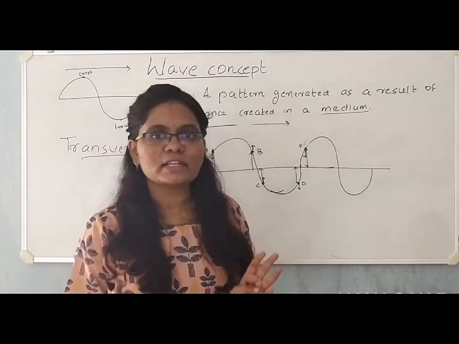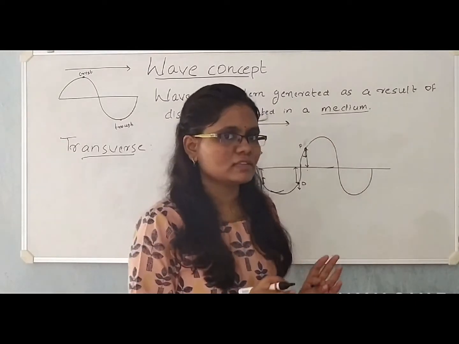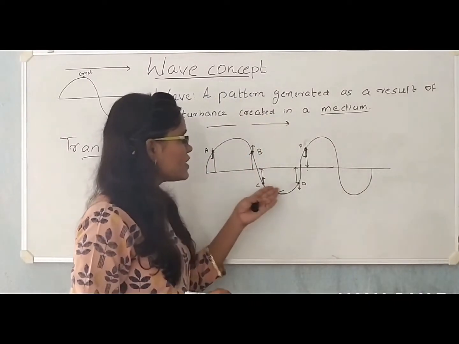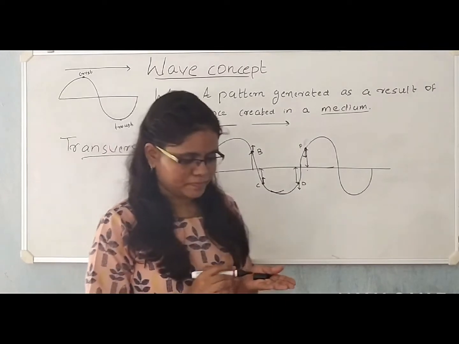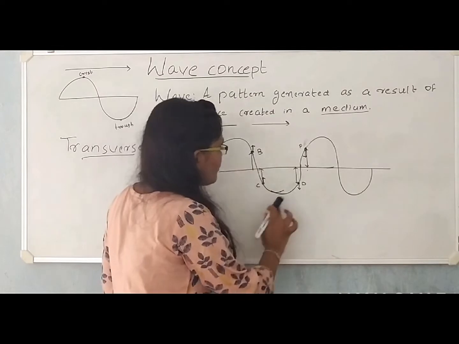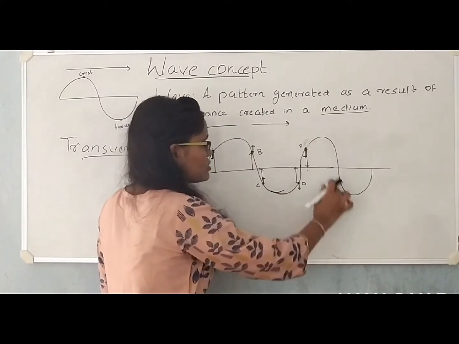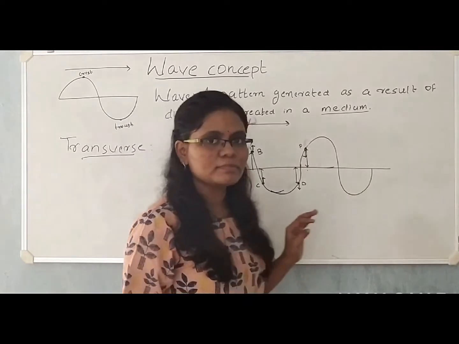Now the phases of particles on a wave are repeated only after completing one single cycle. That's why a wave is called a periodic function. You can also say that the pattern of a wave is repeated after every cycle. So this way a wave can be considered as a periodic function.